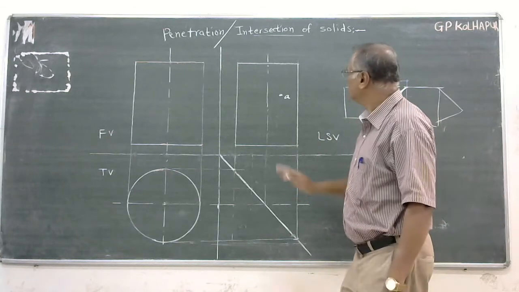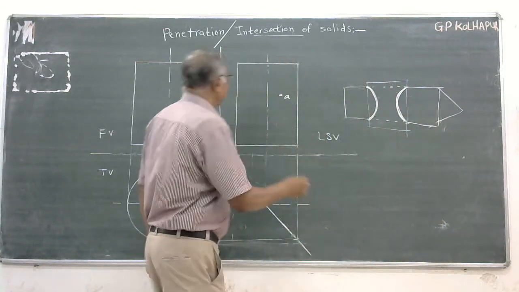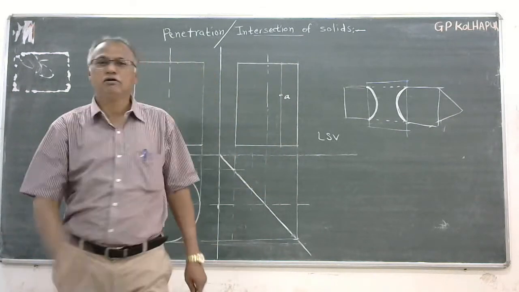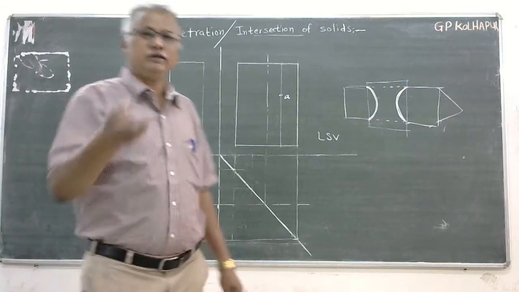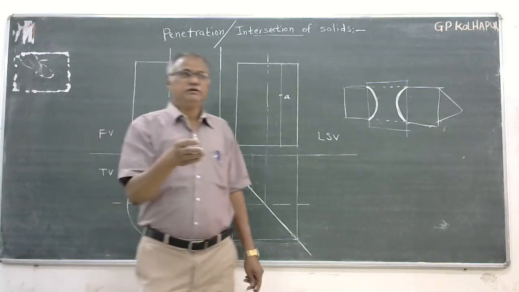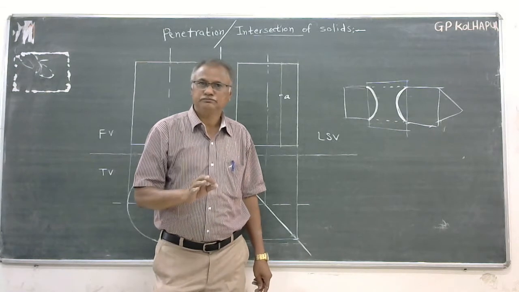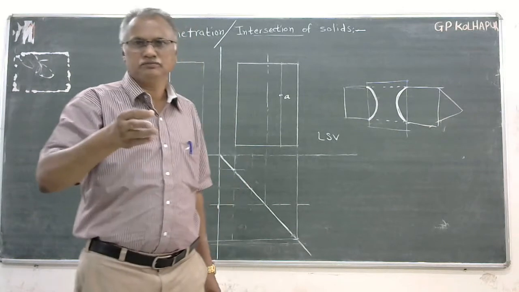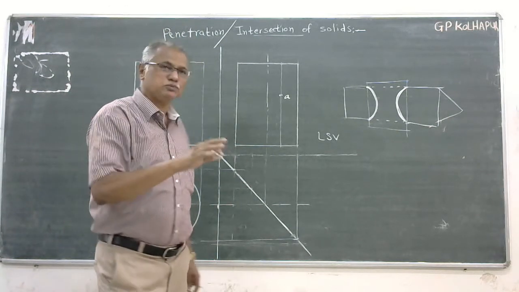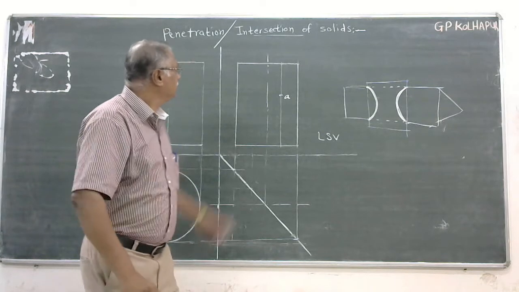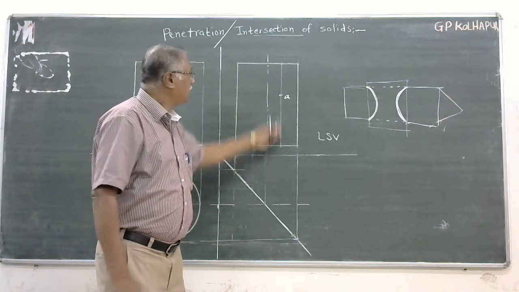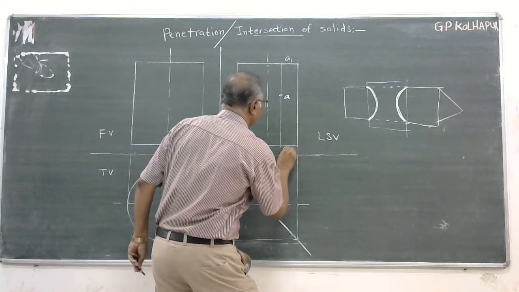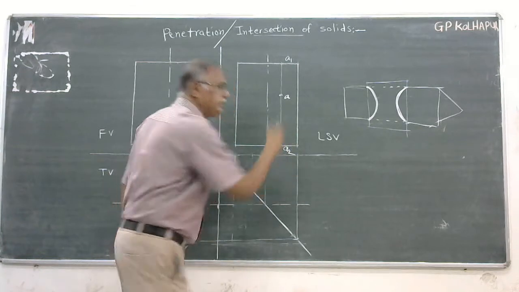So how to locate those 2 points? I will imagine one line or one scratch over here. Similarly, you might have done this in the section of solids, which you were taught in the last term, where you might have taken a vertical line. Now this vertical line, I would call a generator, A1 A2.